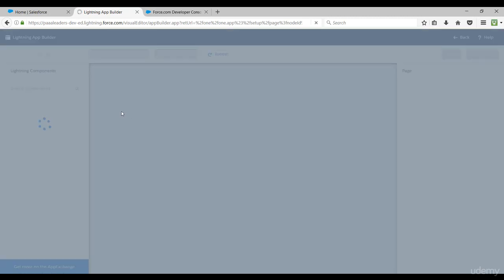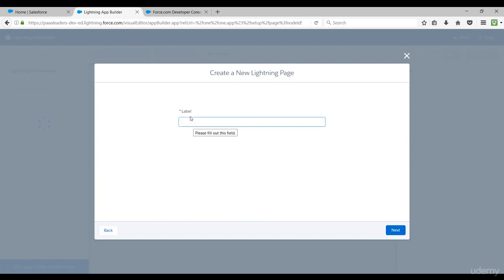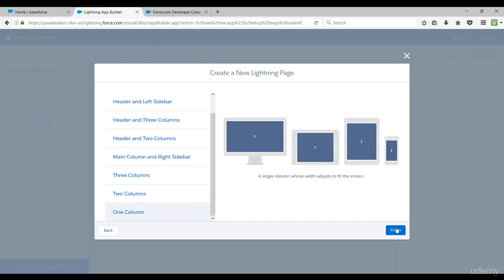So click on the new button, choose the app page, next give it a name, lightning page for registration form, select one column.